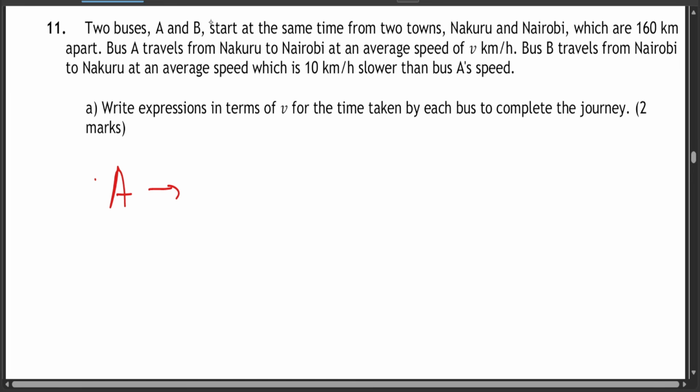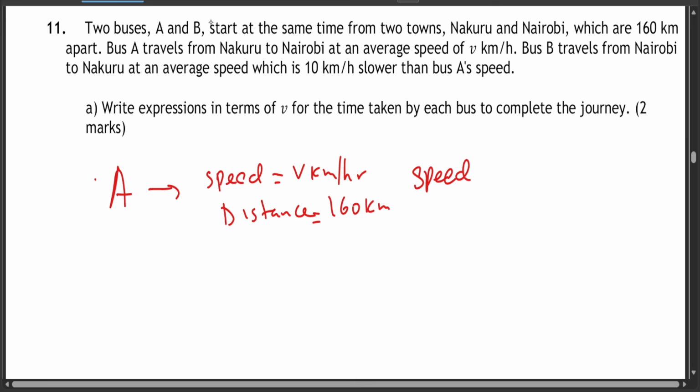is supposed to travel from Nakuru to Nairobi at an average speed of v kilometers per hour. So the speed is v kilometers per hour. Okay. Distance is 160 kilometers. So speed is going to be distance. No, it's not speed. Time. Time is going to be distance over speed. So the distance is 160 divided by the speed, which is represented by v. So 160 over v hours.